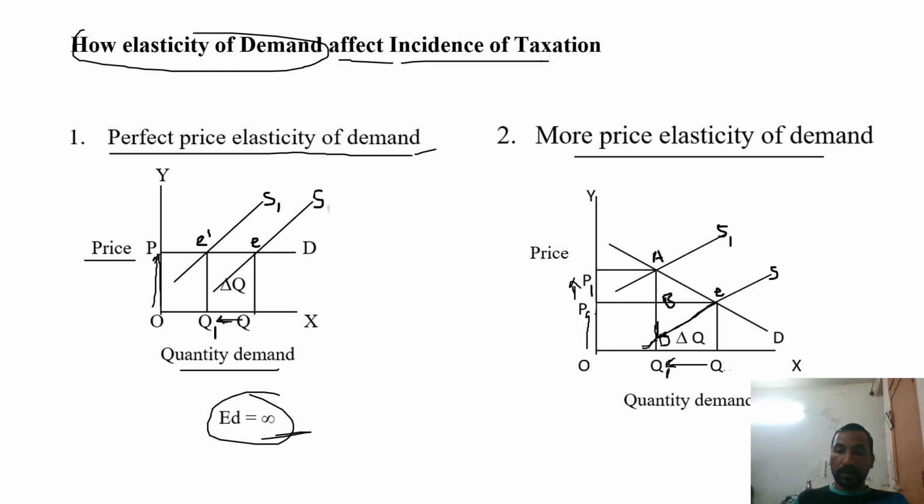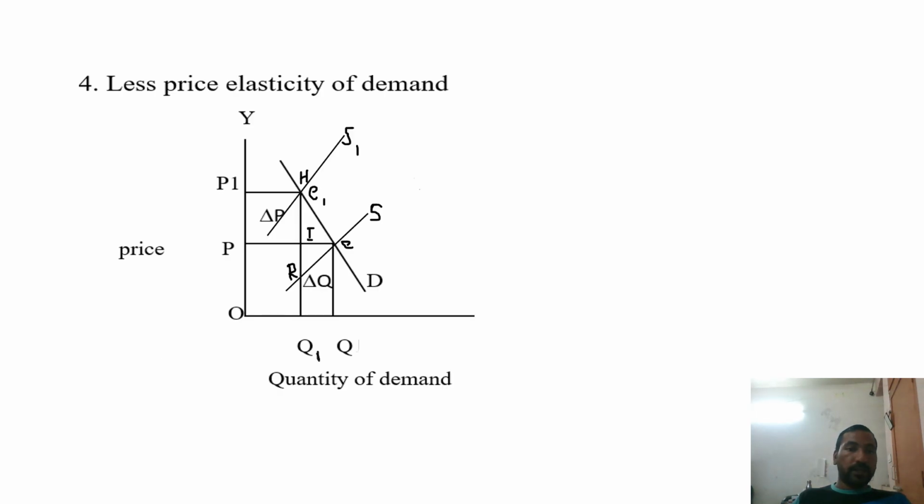It means the burden of the tax on the producers is more than on the consumers when price elasticity of demand is high. I hope you understood. Next situation, we can see less price elasticity of demand.